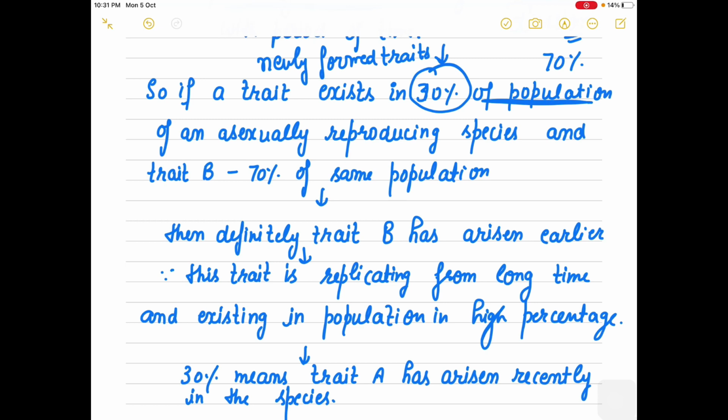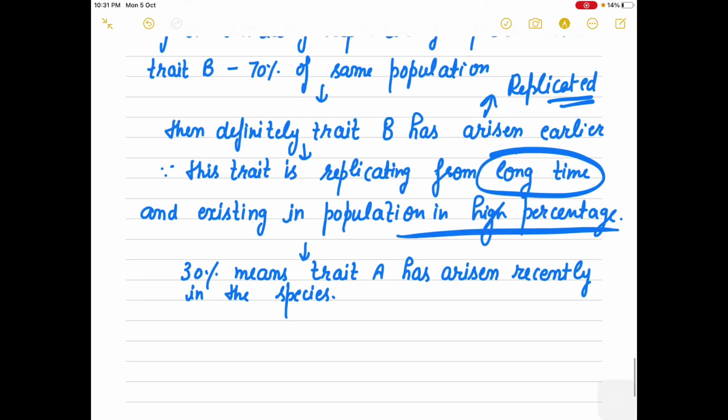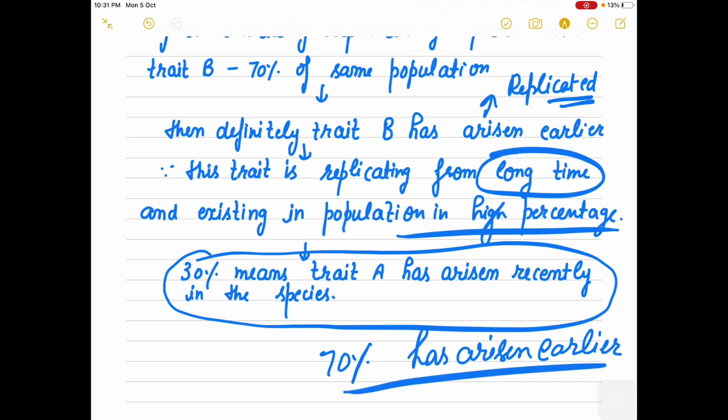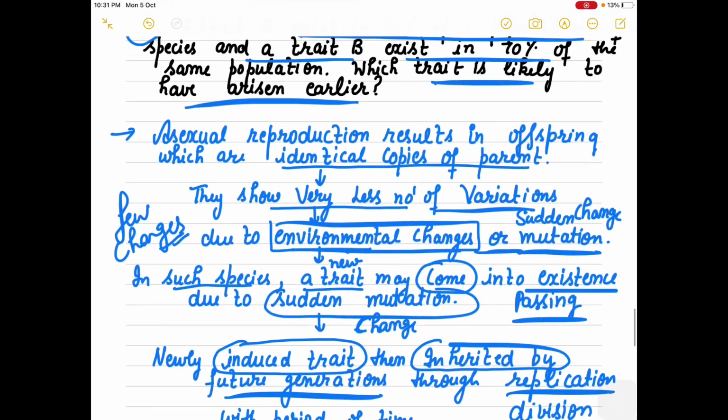And trait B, because many times it has been replicated, it has been in the generations for a very long time, so that is why the percentage is higher. So 30% means the trait has arisen very recently in the species, and 70% means it has arisen earlier. I don't think there should be any doubt regarding this question.